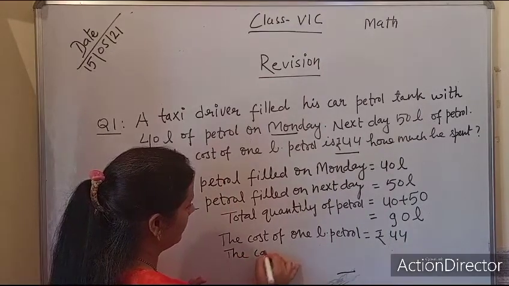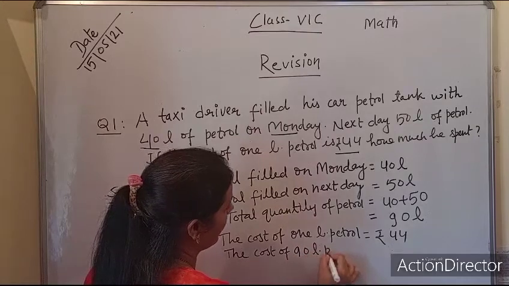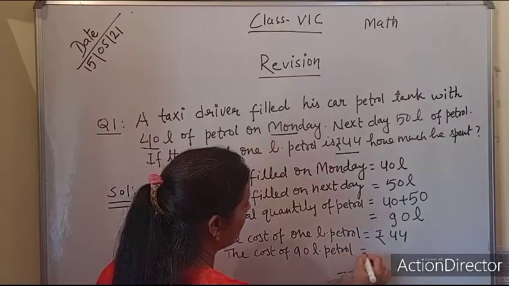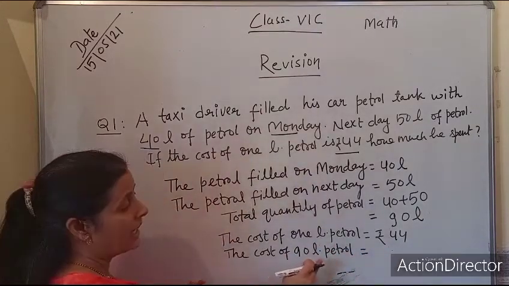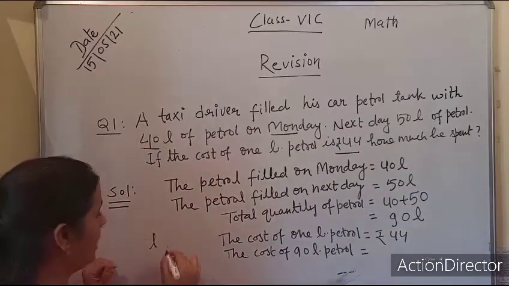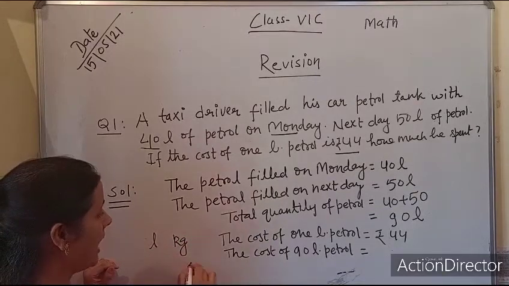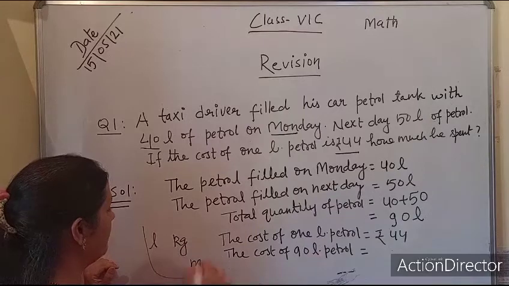Now we will write the cost of 90 liter petrol. I am writing l for liter. You know that the small l is used for liter, small kg is used for kilogram and small m is used for meter.